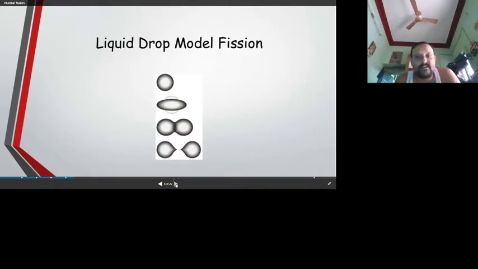Generally the nucleus is considered as a spherical particle. During the course of fission, it is converted into an ellipse-like shape. Then it starts to elongate. Then it reaches the stage of splitting, forming two sphere-like parts, and finally it is divided into two parts. This is the liquid drop model: elongation, then the stage of splitting, and finally the split into two.